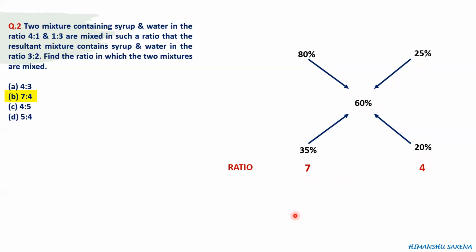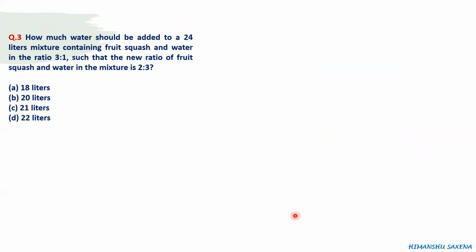So let's look at another question. How much water should be added to a 24 liters mixture containing fruit squash and water in the ratio 3:1, such that the new ratio of fruit squash and water in the mixture is 2:3, right? So here there is a mixture in which squash and water is there. The ratio of squash and water is 3:1, which means the percentage of squash in this mixture is 3 divided by 4, which is 75%, right?